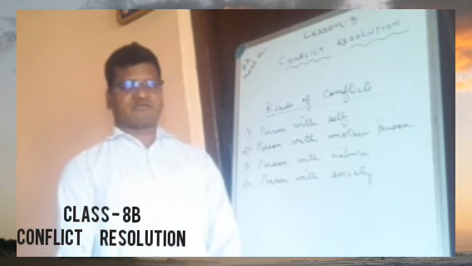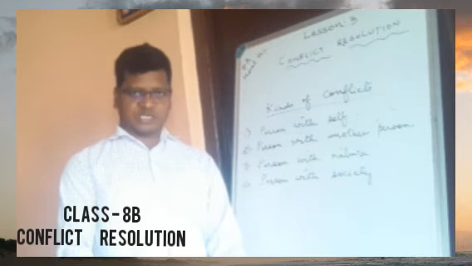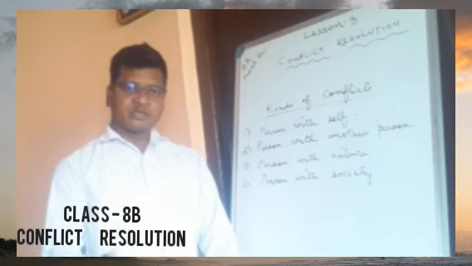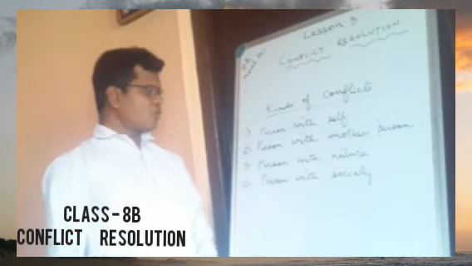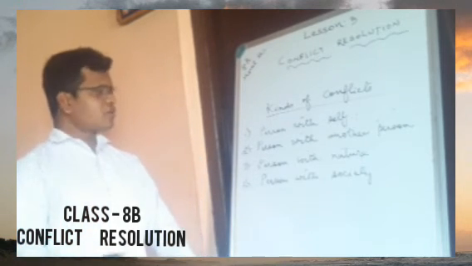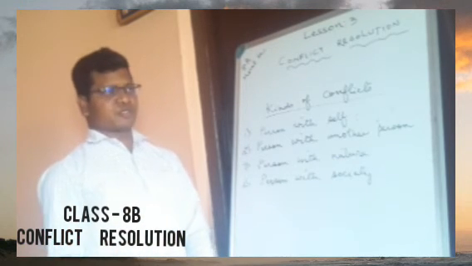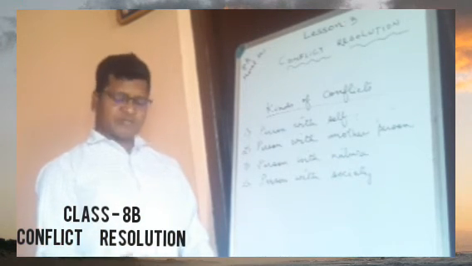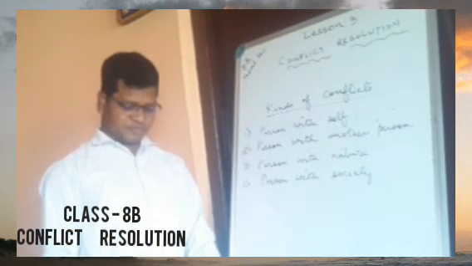That girl I've already talked to you about has a conflict or a problem with the younger sister. So that is called person with another person. The first one is conflict within herself.